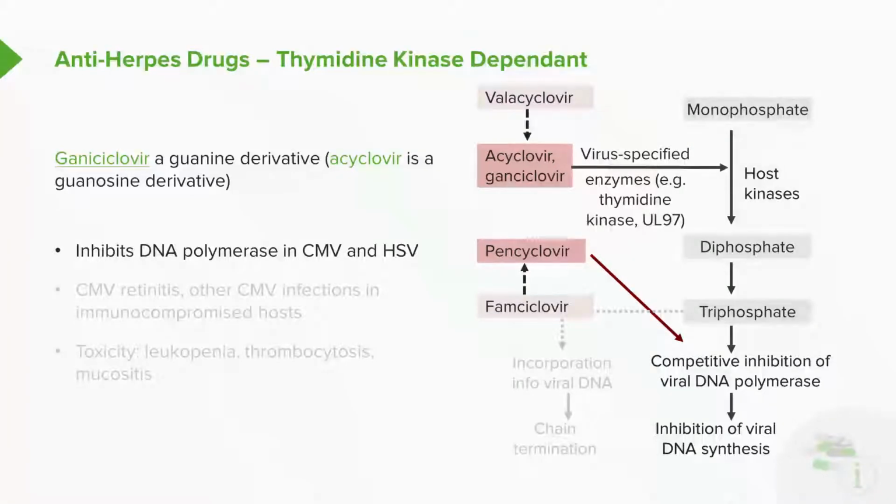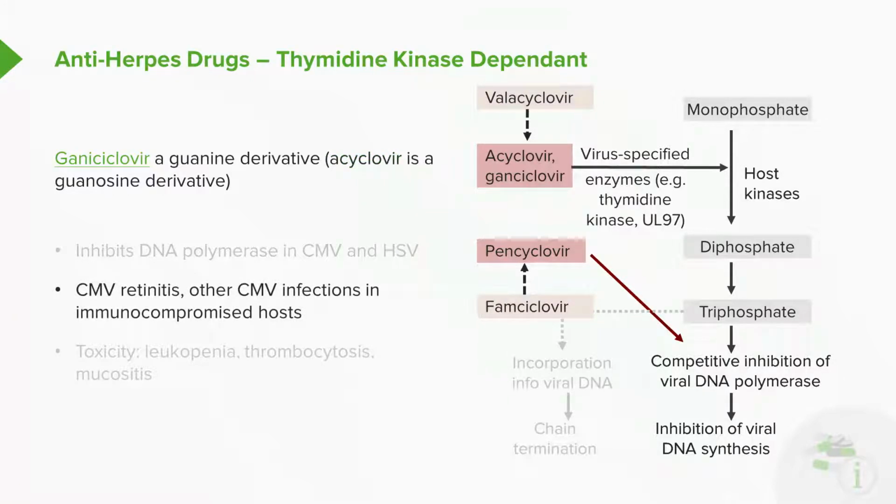Now, when we're looking at these agents, we know that they're inhibiting DNA polymerase in cytomegalovirus and HSV alike. They're used in CMV retinitis and other CMV infections in patients who are immunocompromised as well. The toxicity of these agents include leukopenia, thrombocytopenia, and mucositis.